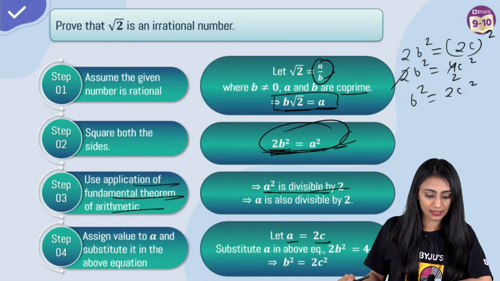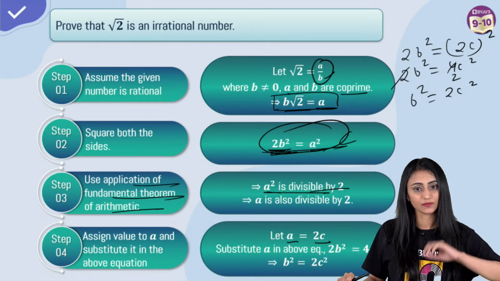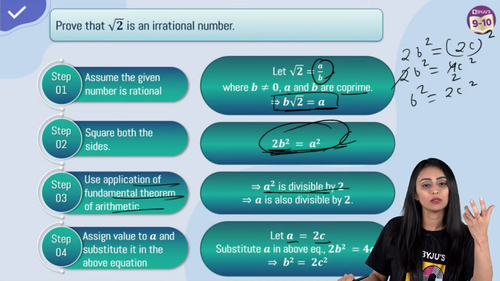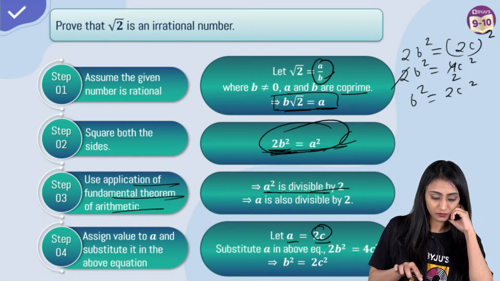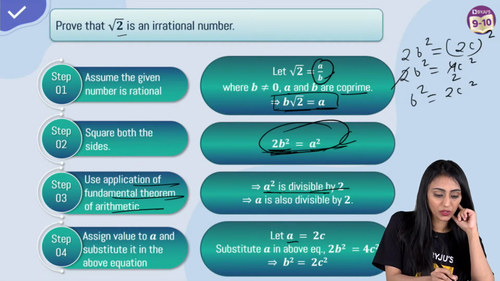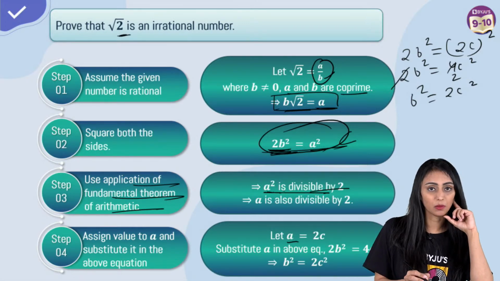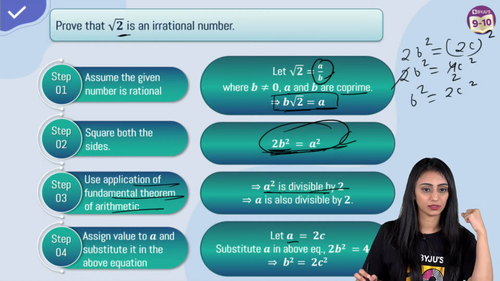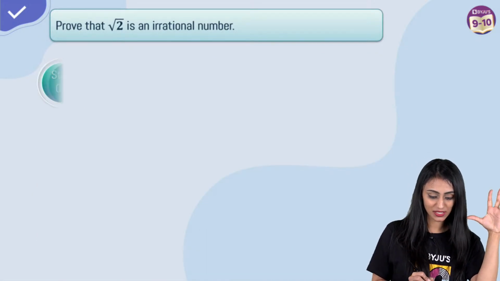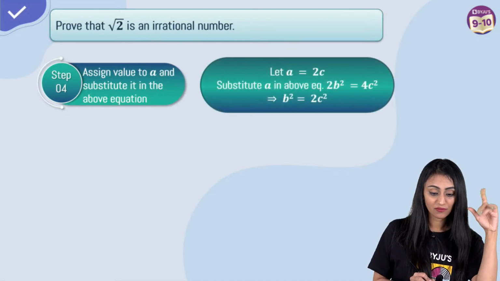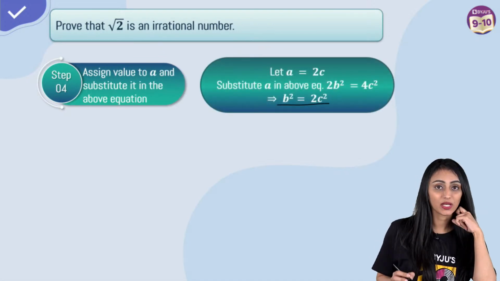Yes, Sajid, right. You are using a different variable but the meaning is the same. So Muskan, we are assuming here 2c. Why 2c? Because when you are talking about root 2 rational number divisible by 2, that's why we have picked up this number. All right, lots of thumbs up and smileys I can see. Awesome. So this was the previous step, you can see b square equal to 2c square.